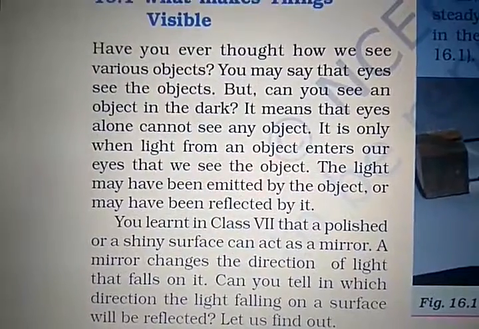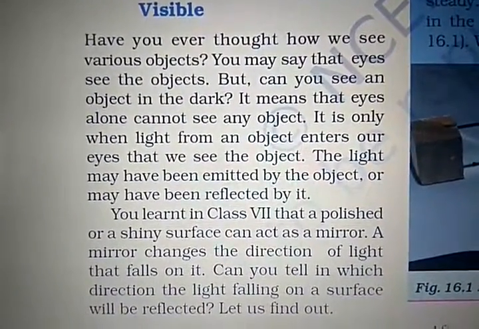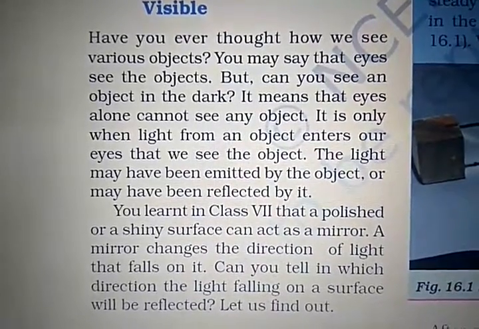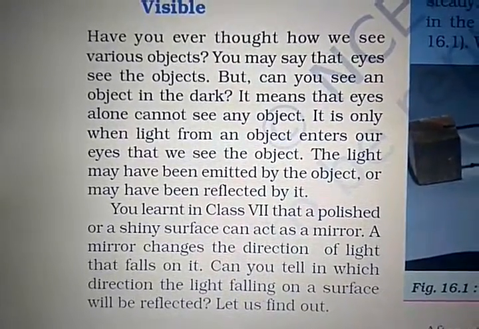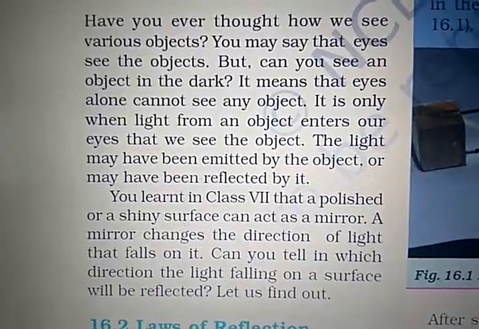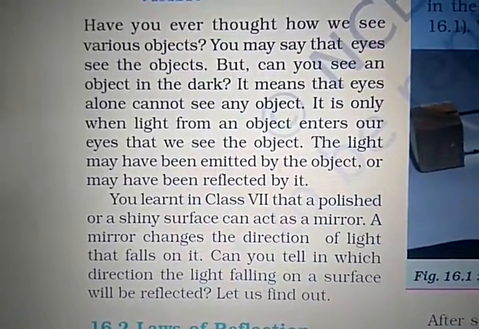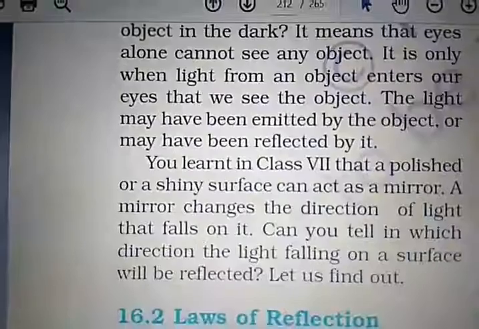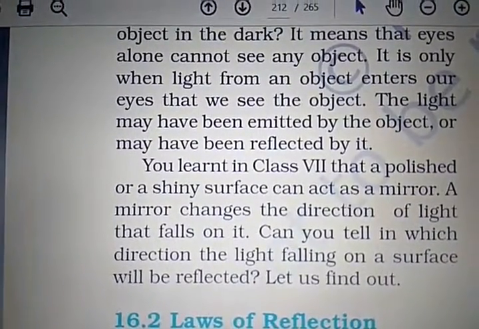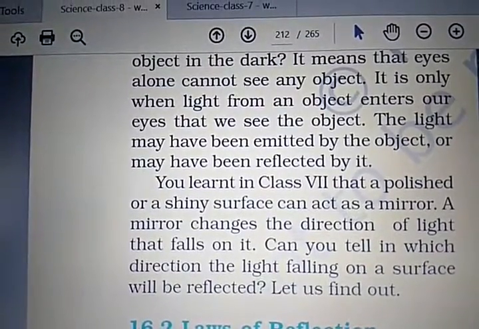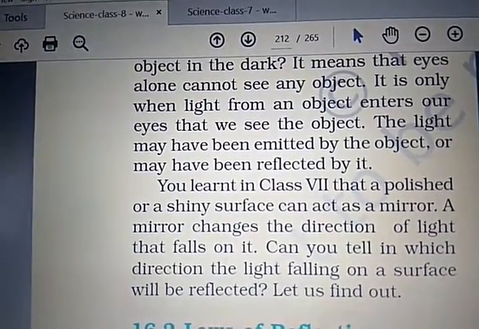So you learned in class 7 that a polished or shiny surface acts as a mirror. A mirror changes the direction of the light that falls on it. And can you tell in which direction the light falling on the surface will be reflected? Let us find out. So we can say that we can see the objects only when reflection of light is possible.